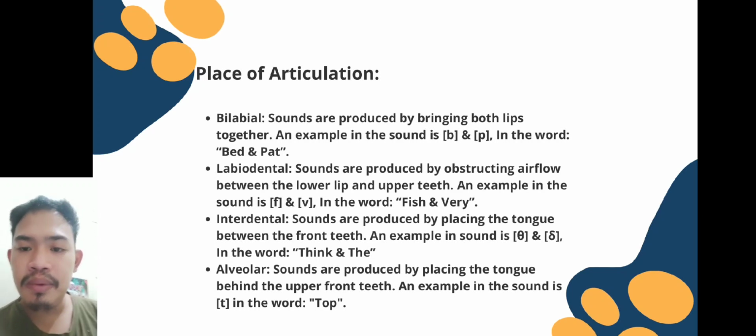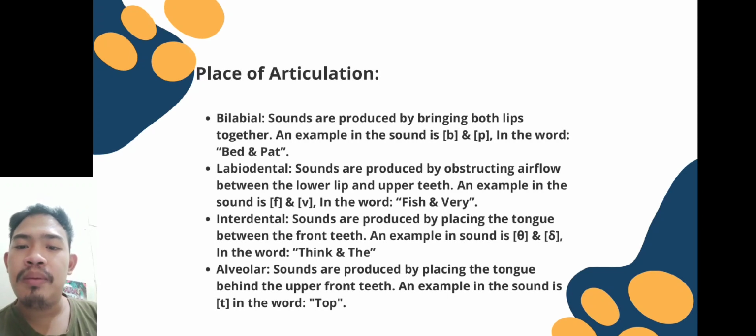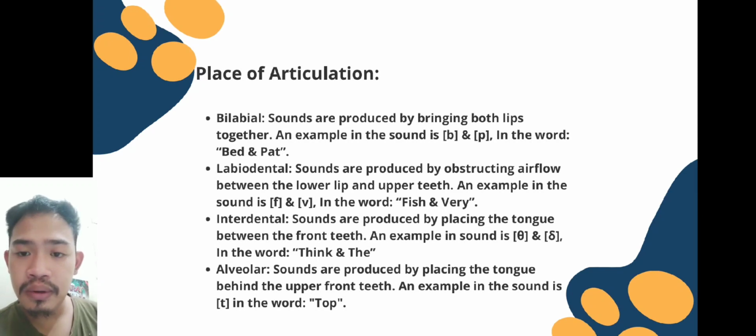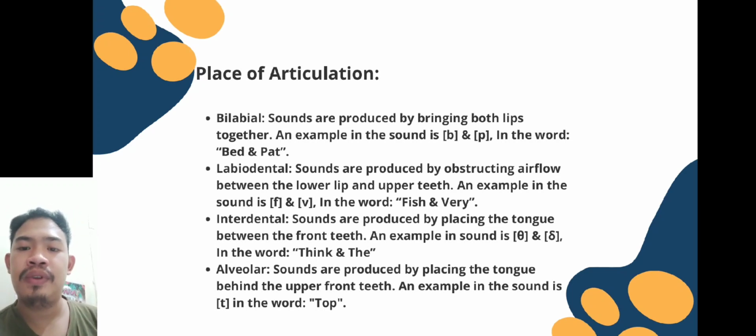Okay, the next is labiodental. Labiodental sounds are produced by obstructing airflow between the lower lip and upper teeth. For example, in the sound is v and f. In the example in the word is fish and ferry.